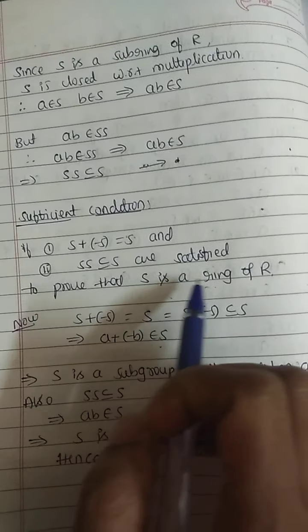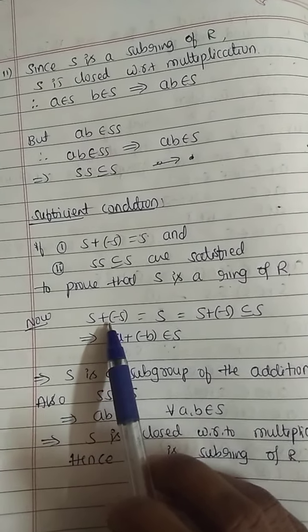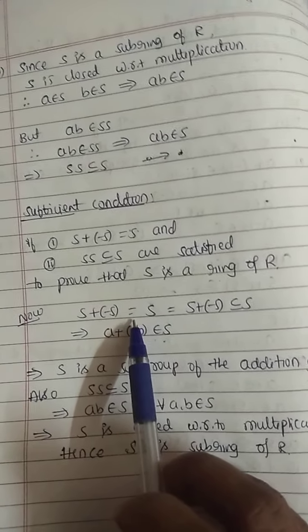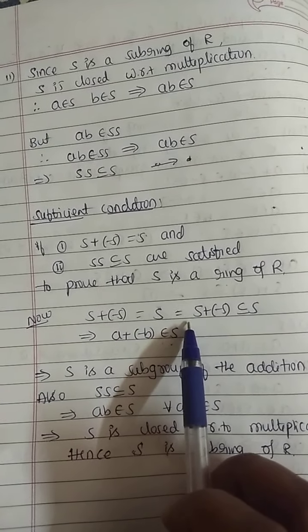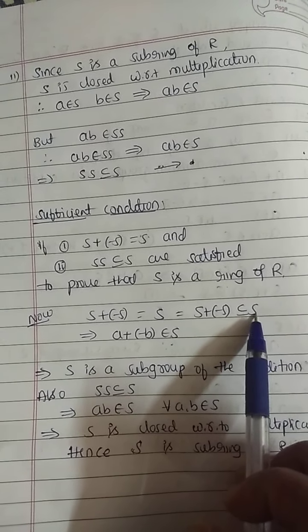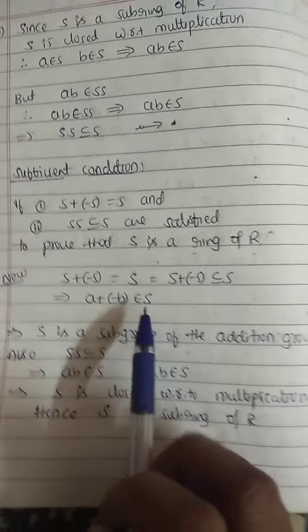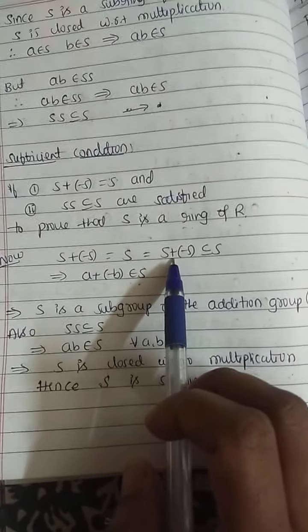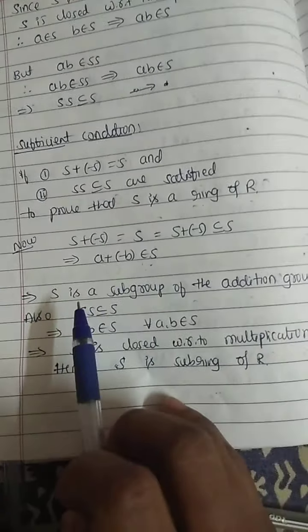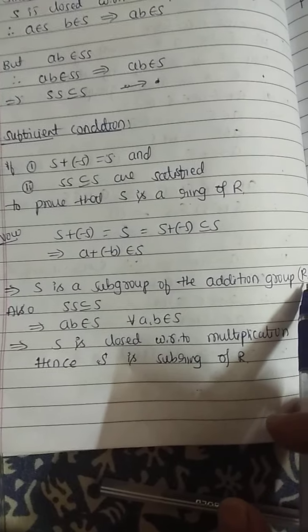Then we have to prove that S is a subring of R. First take the first condition, S plus of minus S equals S, so S plus of minus S is a subset of S. That is, A plus of minus B belongs to S. S is a subgroup of the additive group R plus.